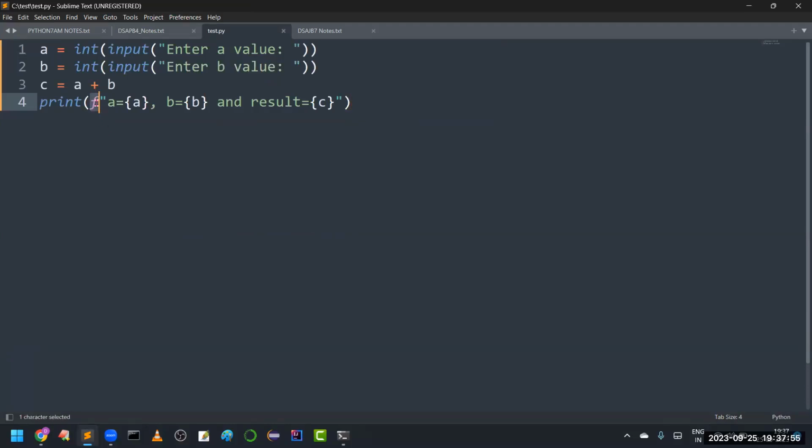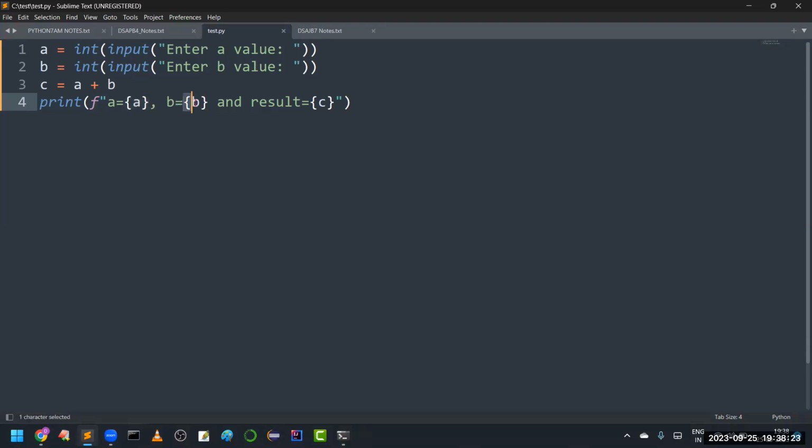What is the purpose of a formatted string? If you take this string, inside it something is there within flower brackets, right? Whatever is inside the flower brackets, that value will be replaced when you are executing the program. So a is equal to, within flower brackets we have taken a, that means it will substitute that a value at the time of execution.